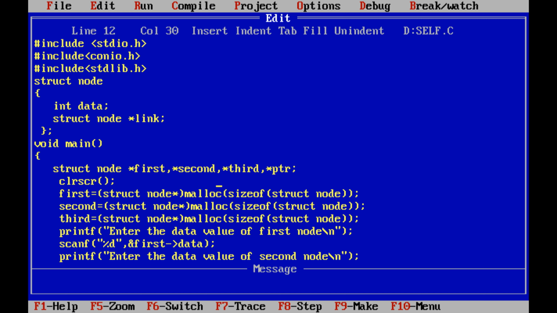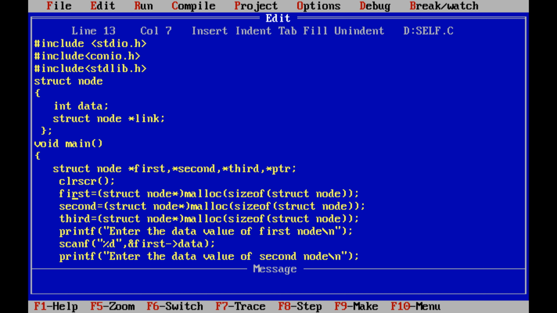Next one, clrscr. It is a clear screen function. It clears the output screen. This function is available in conio.h, so we have to include this header file in our program. After that, for each and every pointer variable that we created for the structure node, first, second, third and PTR, we have to allocate the memory. For that, we have to use the malloc function.